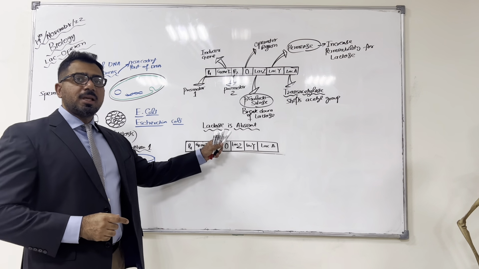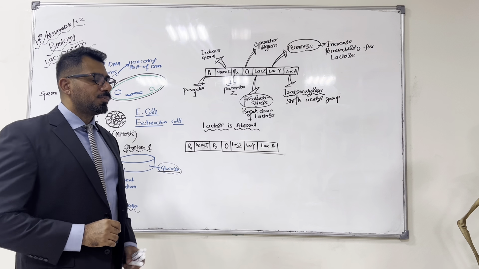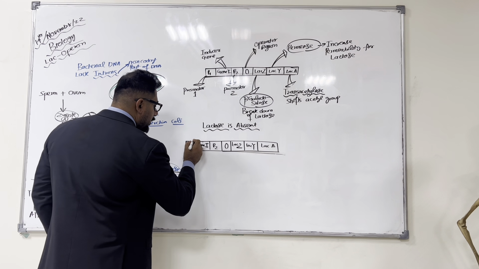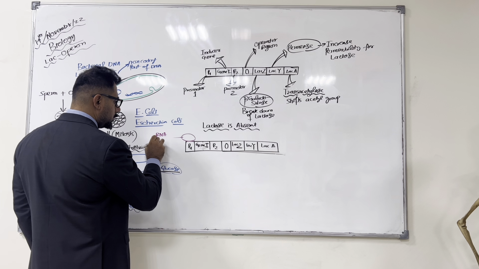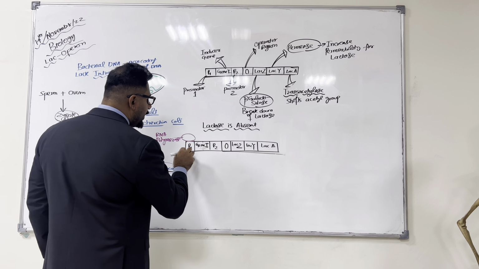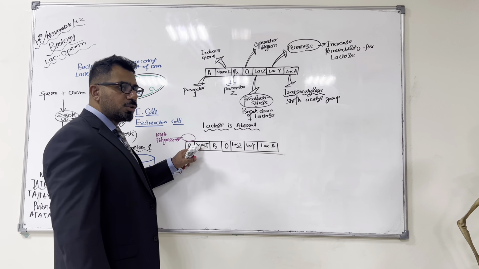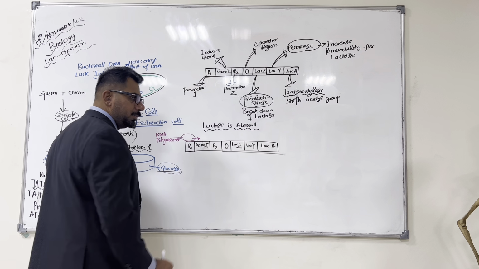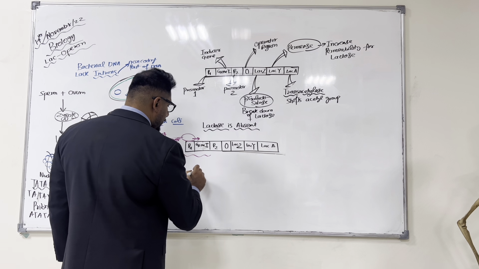Now what will happen? Remember, lactose is absent. The RNA polymerase will come and bind to the promoter region P1 of the inducer gene. It will start the transcription and it will make messenger RNA.